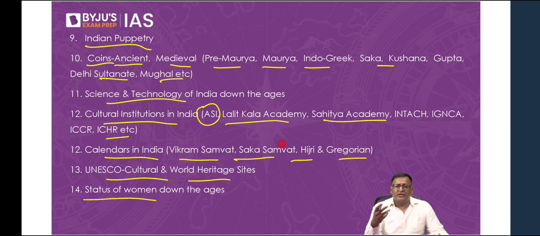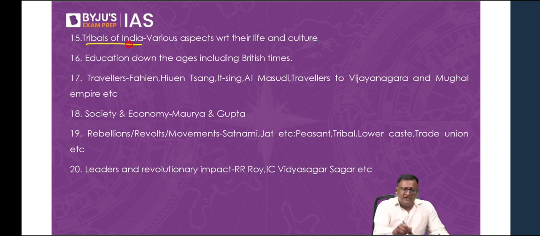Then status of women down the ages from ancient times to modern times. So women is an important topic, including SC/ST in the UPSC exam. So status of women down the ages: sati, dowry, child marriages. How did the women lose their importance in society? All those things. Status of women down the ages.